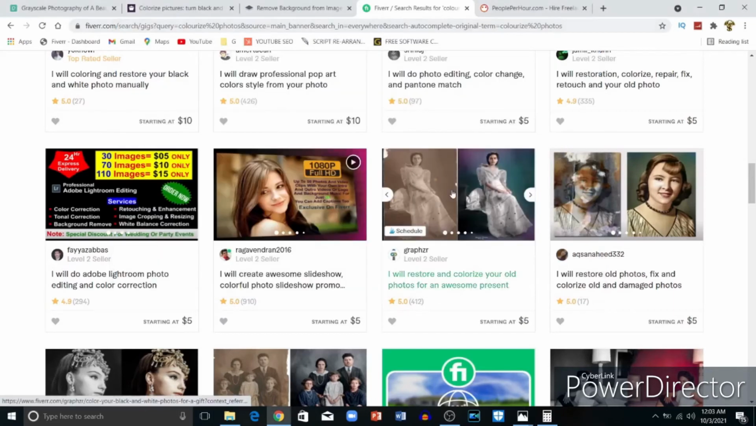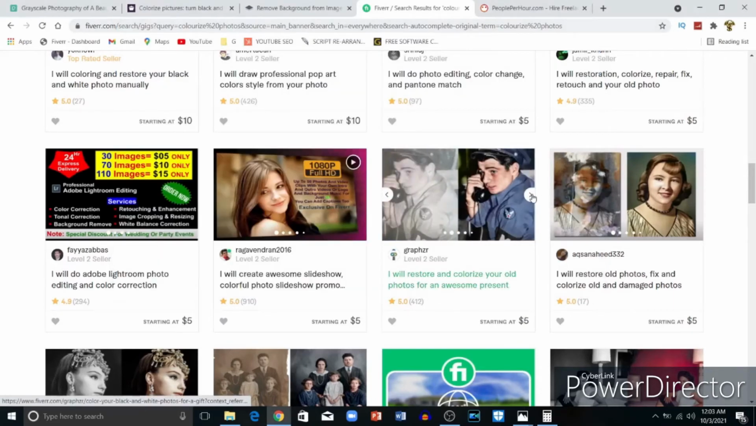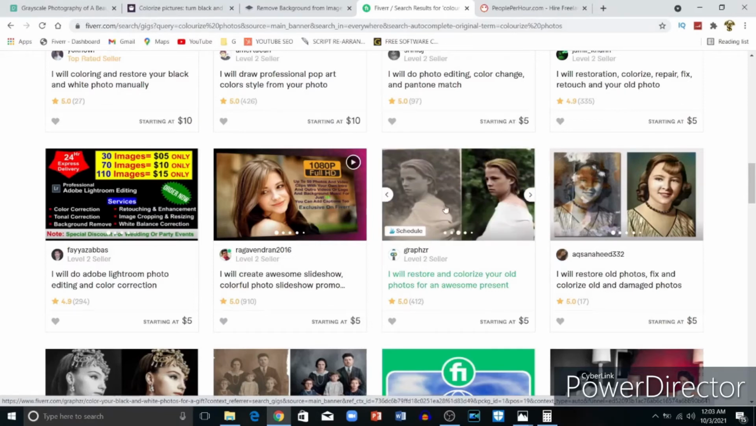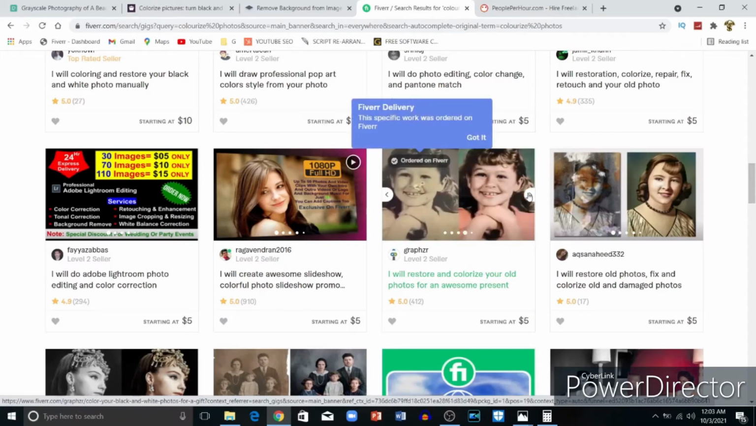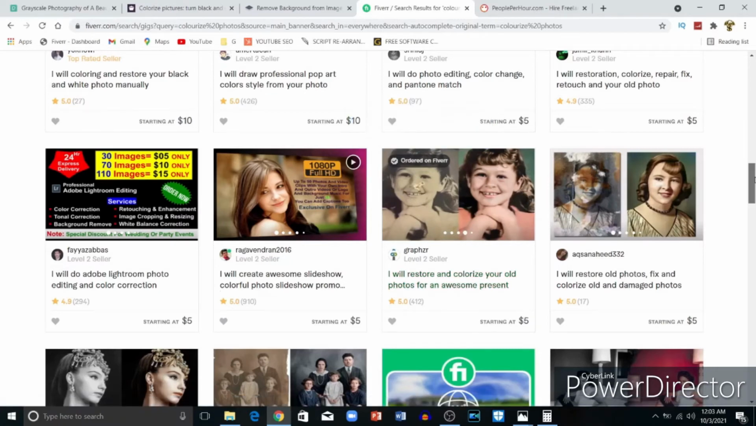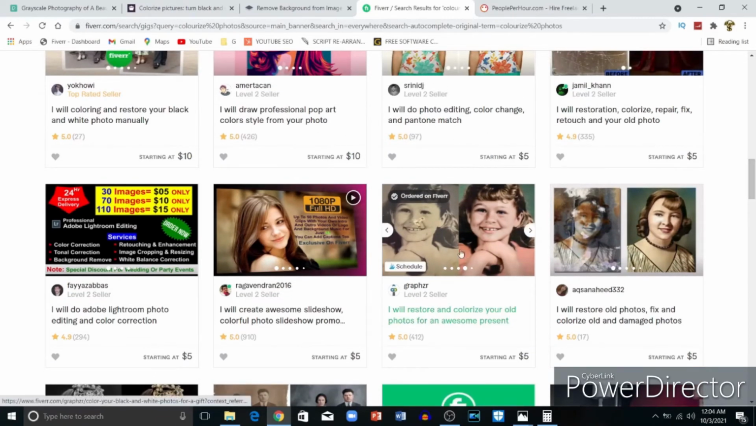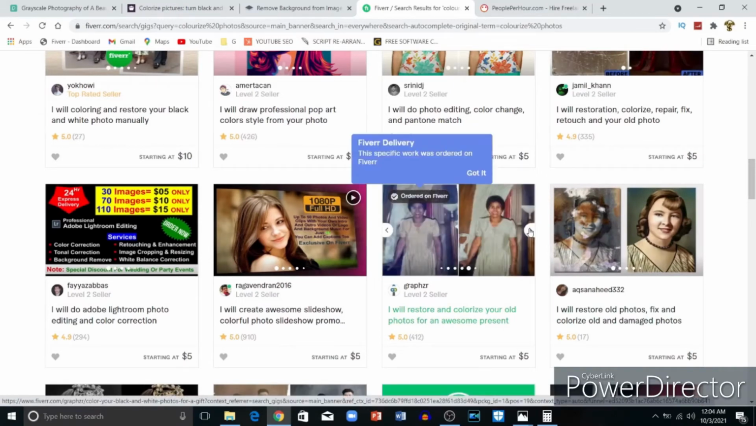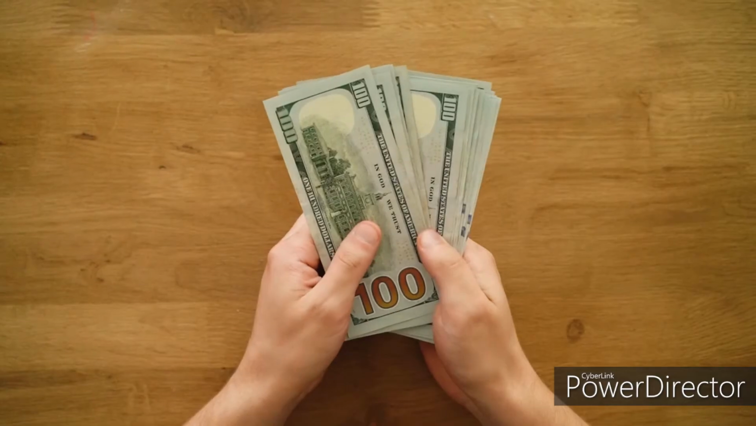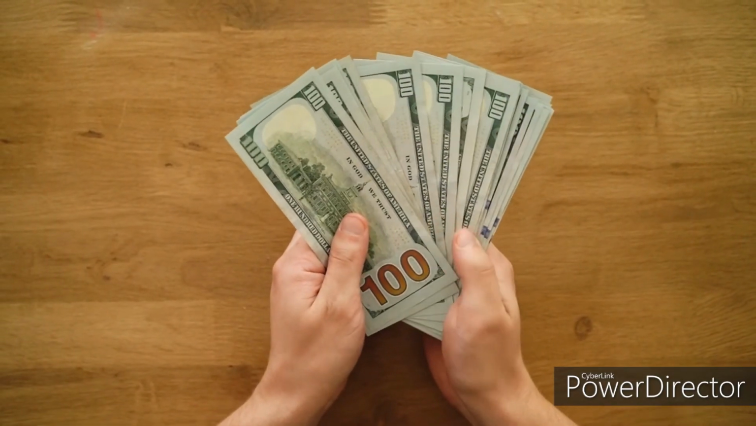As you can see, you already put some work. As you can see, black and white photo, colorized photo. So at the website I show you how colorize photo works, you just need to put a sample project like this one, and people will ask you for this service, and you are supposed to take orders and fulfill orders and get paid. And I want to show you how you can do this.